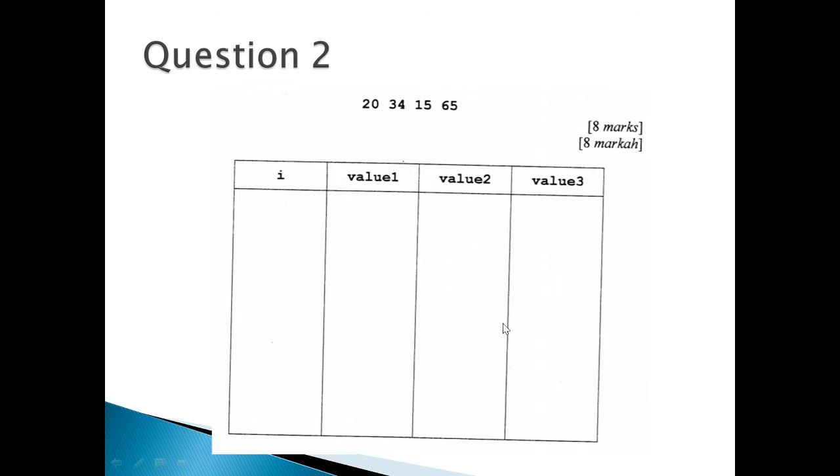Okay, question 2. Question 2 gives you an assignment program, and I also changed the program to Java. You need to trace what the output is according to the input given here. If given input, trace the output by filling in the trace table. The trace table is also given to you, so you need to fill it in. Refer to the question.